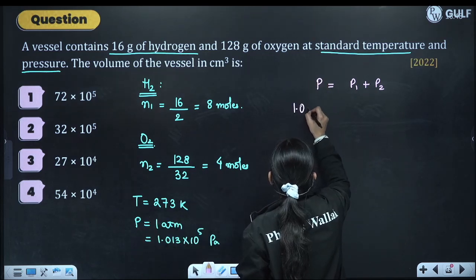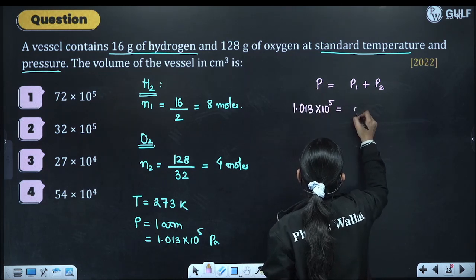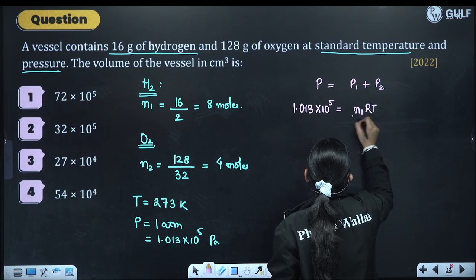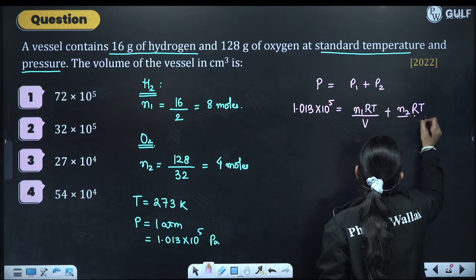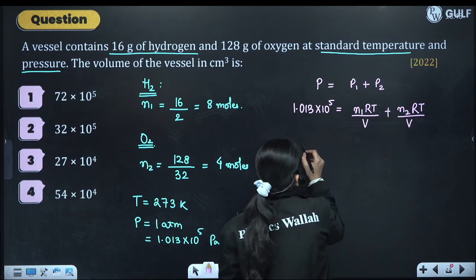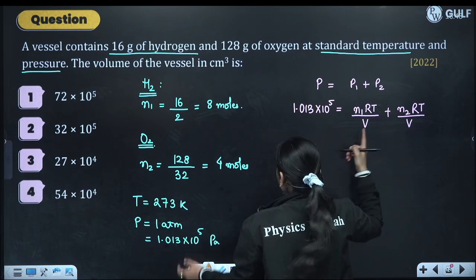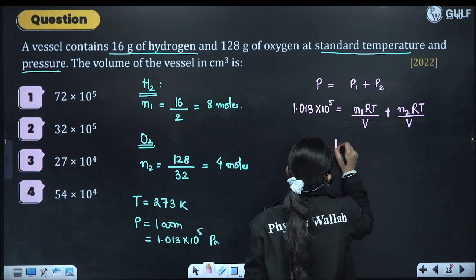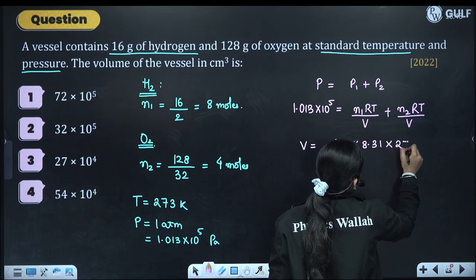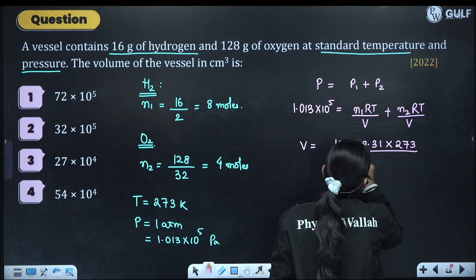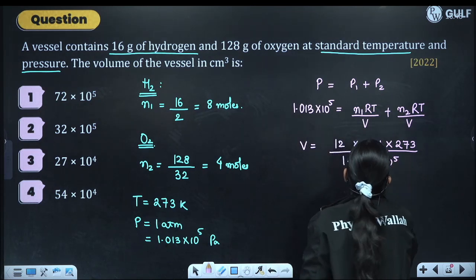So 1.013 into 10 raised to the power 5 is equal to N1 RT by V plus N2 RT by V. So from here, what will we get? V is equal to, the number of moles 8 plus 4, 12, into 8.31 into 273 divided by 1.013 into 10 raised to the power 5.